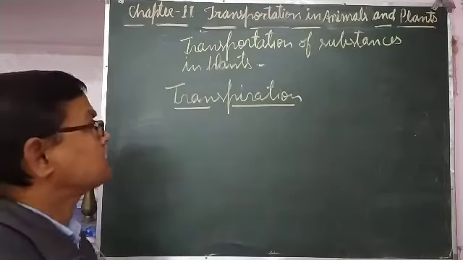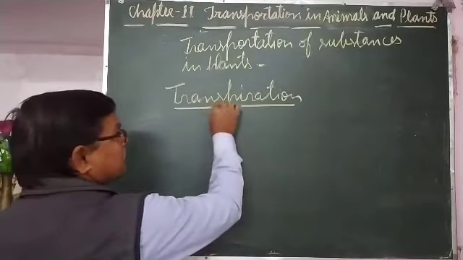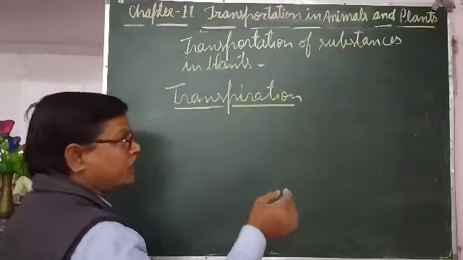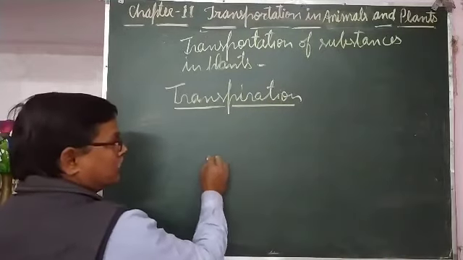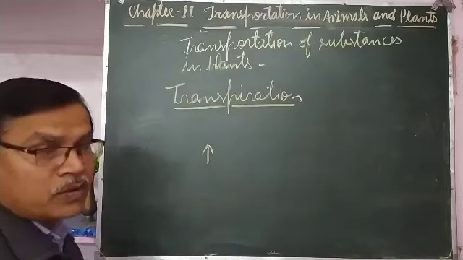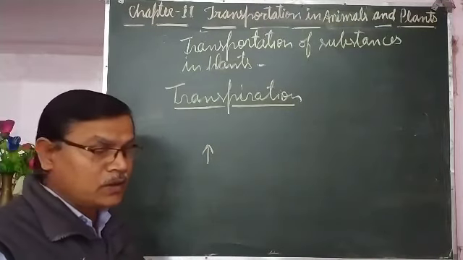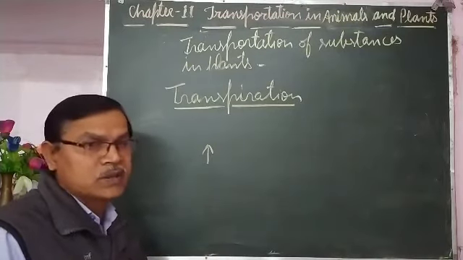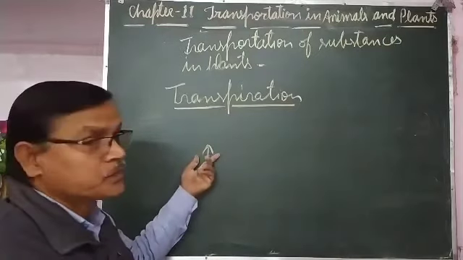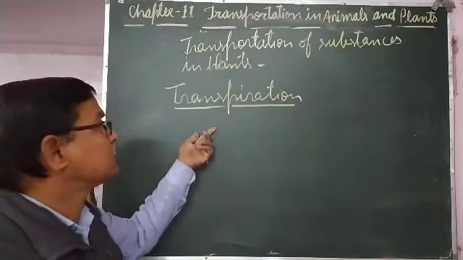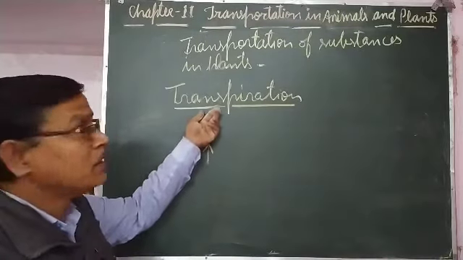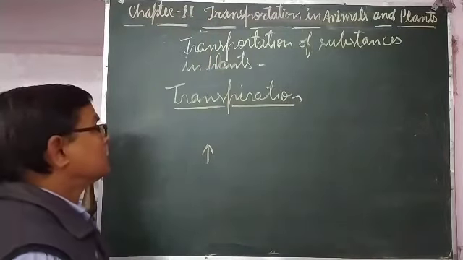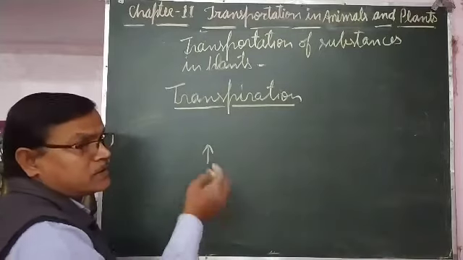So transpiration is necessary for that, and when water loss takes place through the stomata, it causes an upward suction pull. When we drink any liquid with the help of a straw and we suck, the liquid rises into the straw. Like that, transpiration also causes suction pull. Because of that suction pull, the water and minerals rise in the xylem vessels up to the leaf tip of tall trees. So transpiration helps in ascent of sap.